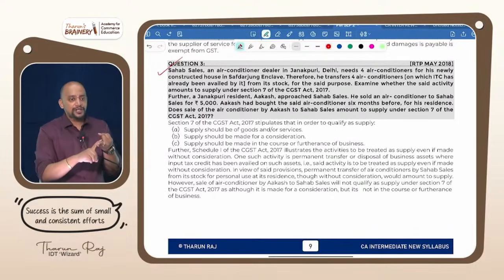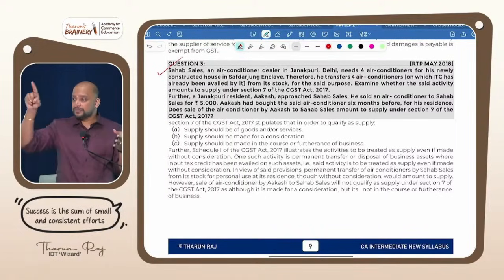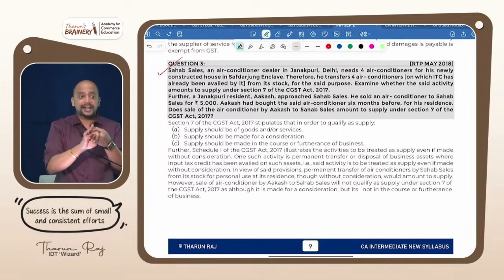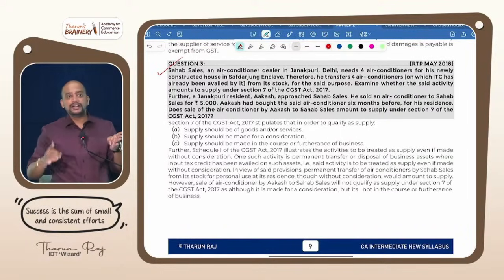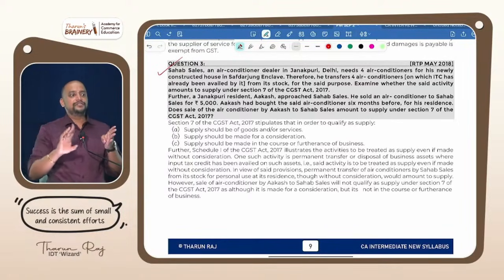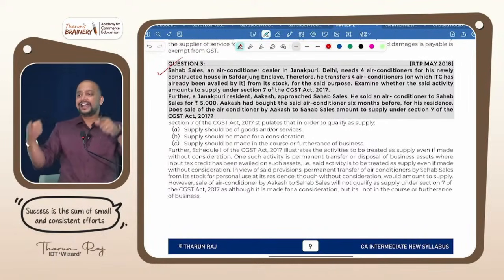Test number 2 will have the remaining 50%. Test number 3 is 100 marks and will contain all the portion. Test number 4 is a DT IDT mock test paper. I will give you 4 question papers with suggested answers, but only to those students who stay till the end of the class, for them only.